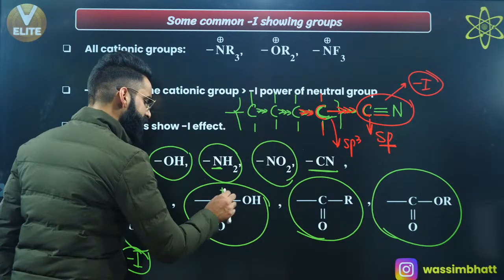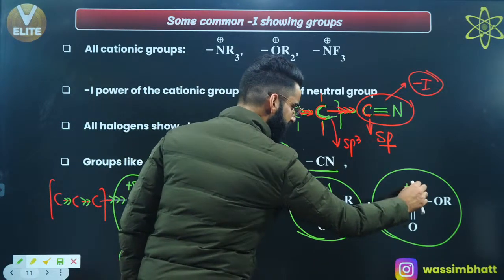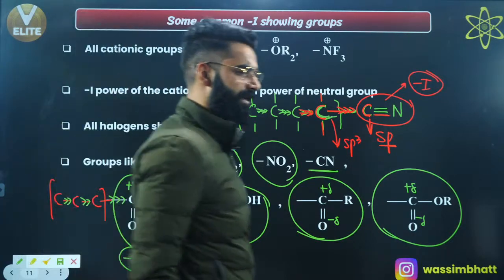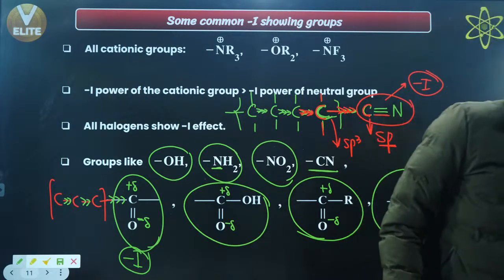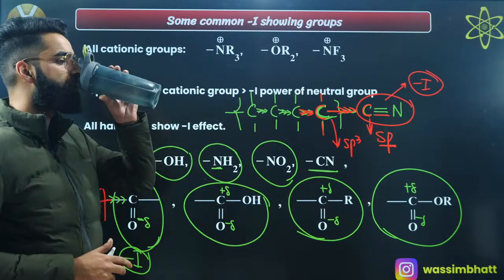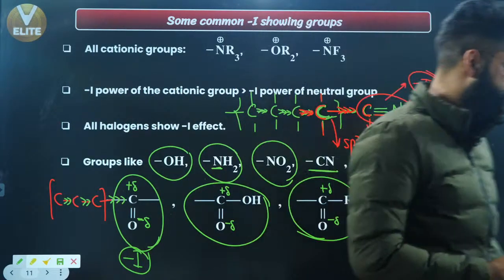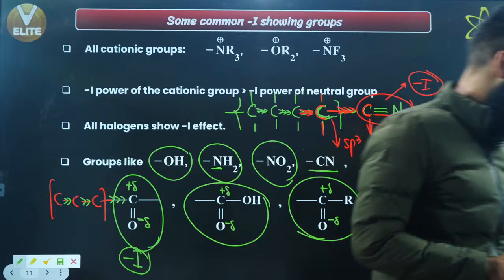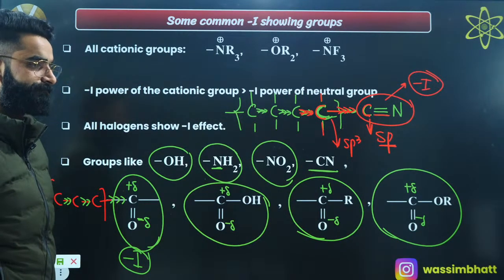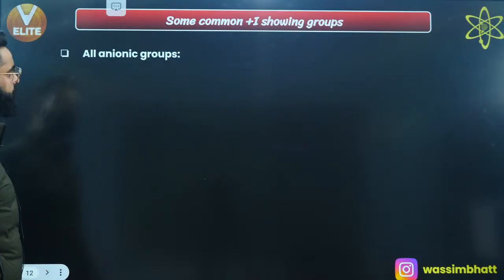Because everywhere there will be delta positive here, delta negative here, delta positive on this carbon, delta negative here, similarly delta positive here, delta negative here, right? I'm sure it's clear to every single guy. Yes? Right, people? I'm sure it's clear to everyone, right? Perfect. All right, my dear elites, let's move on. Let's talk about a few more important things.